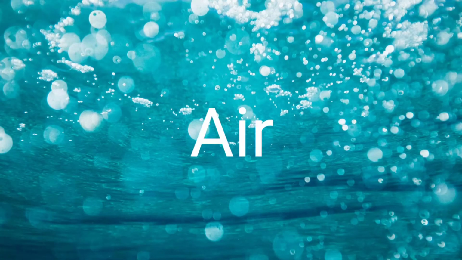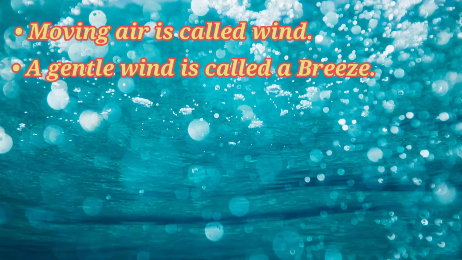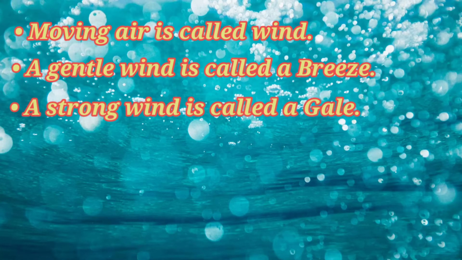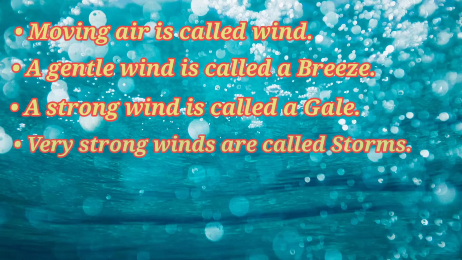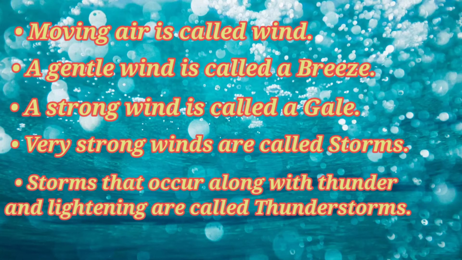In the last topic, we have learnt more about air. Moving air is called wind, a gentle wind is called a breeze, a strong wind is called a gale, very strong winds are called storms, and storms that occur along with thunder and lightning are called thunderstorms.